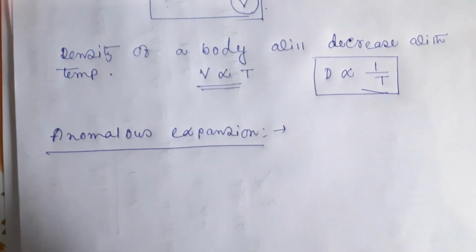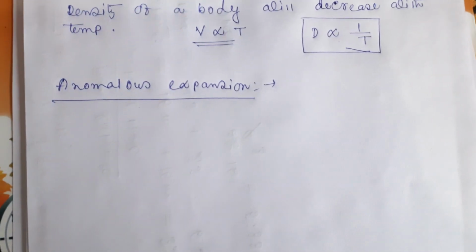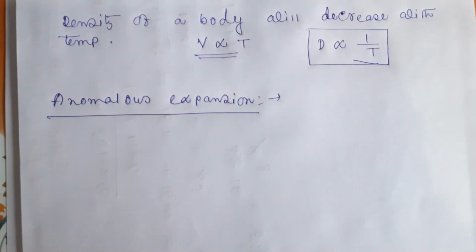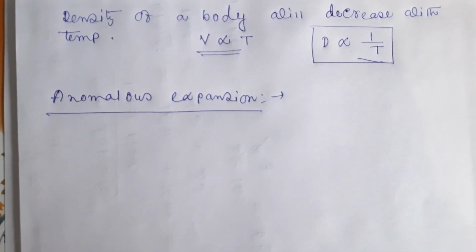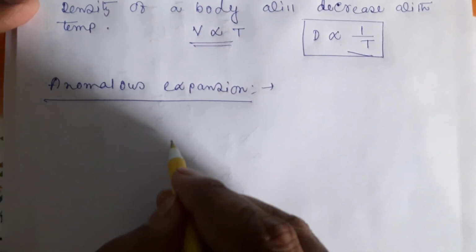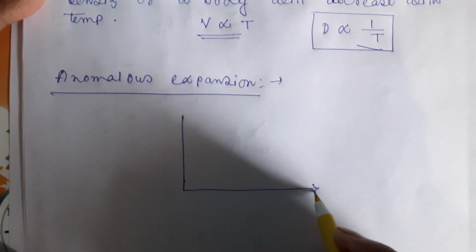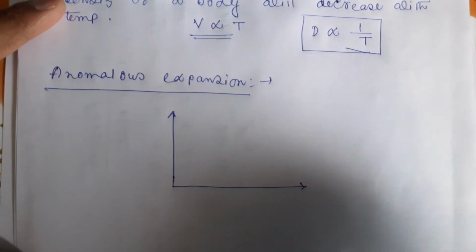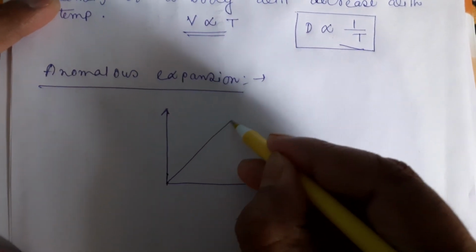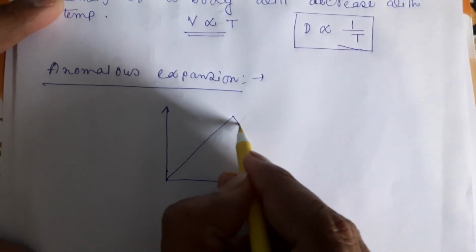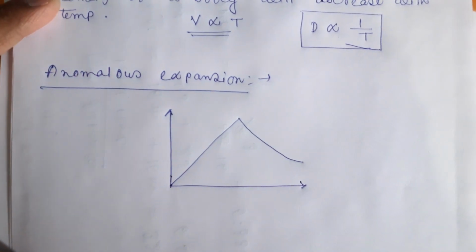Anomalous expansion means that, according to the law, density should decrease with the increase in temperature. But if you draw the graph of density versus temperature in case of water, it will show you this type of graph.